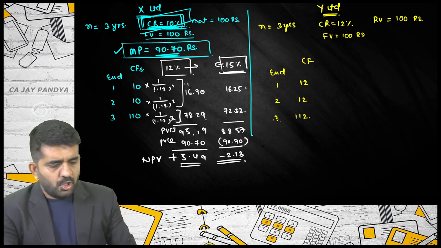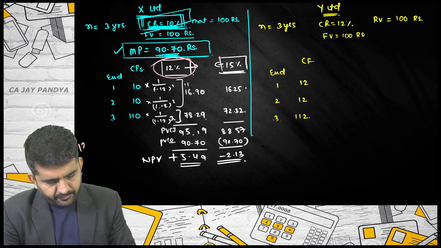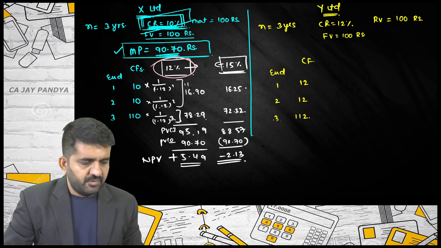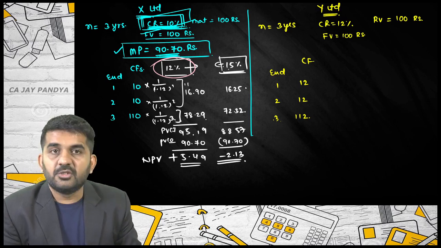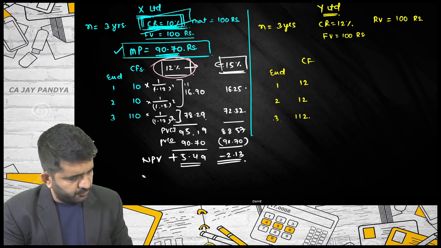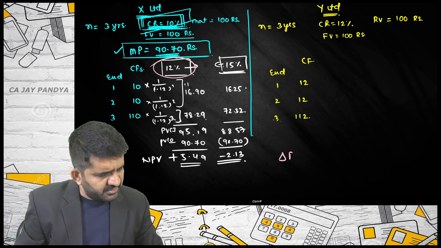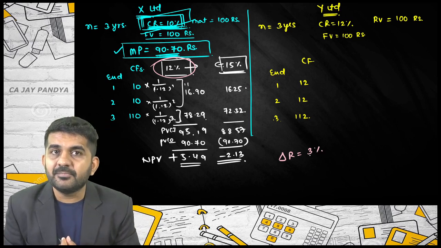Let us take the base as 12%. What is the difference in rate? It is 3%.